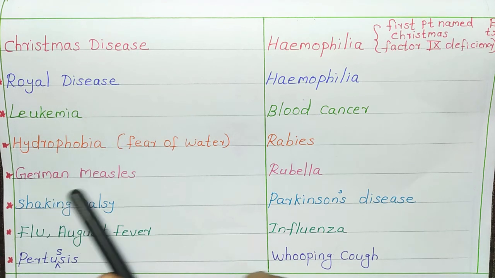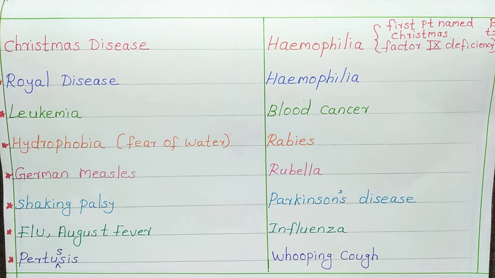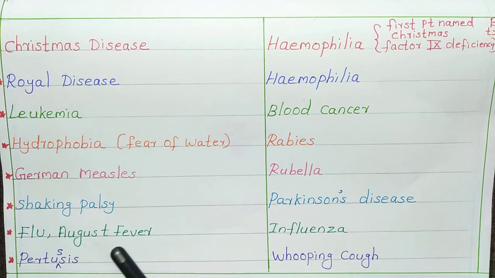Next one is German measles. German measles is nothing but rubella. So the common name of German measles is rubella. Next is shaking palsy. Shaking palsy is Parkinson's disease. Parkinson's disease is otherwise known as shaking palsy. Next one is flu and August fever. Influenza is the common name and influenza is known by two names, that is flu and August fever.